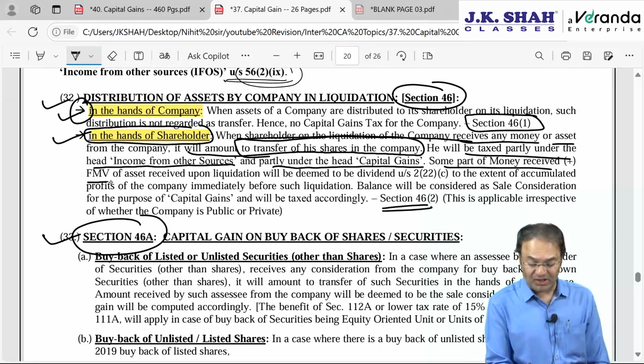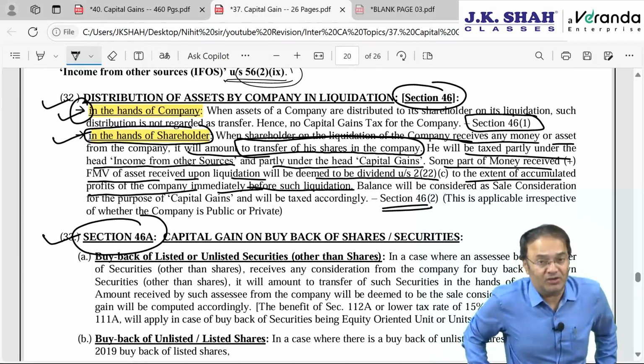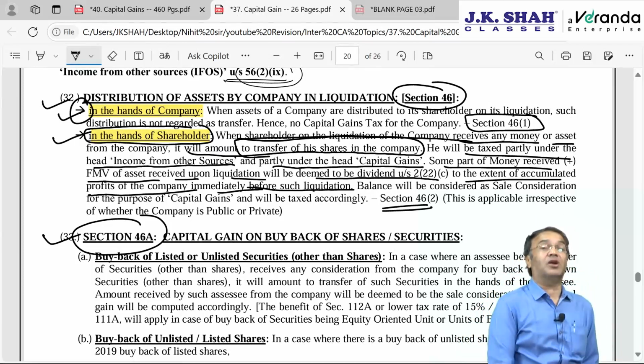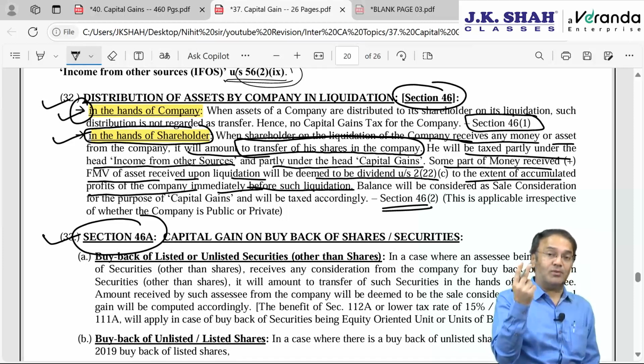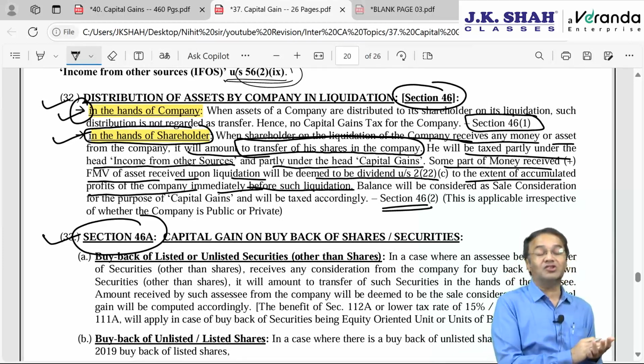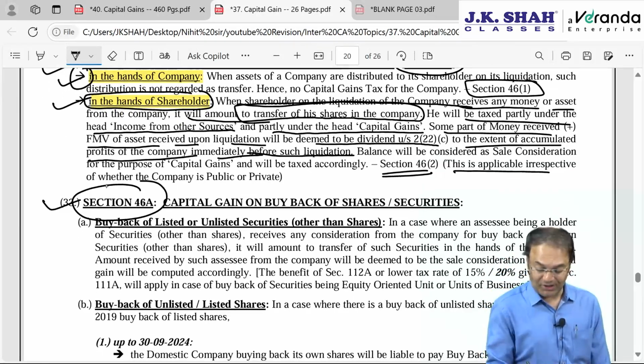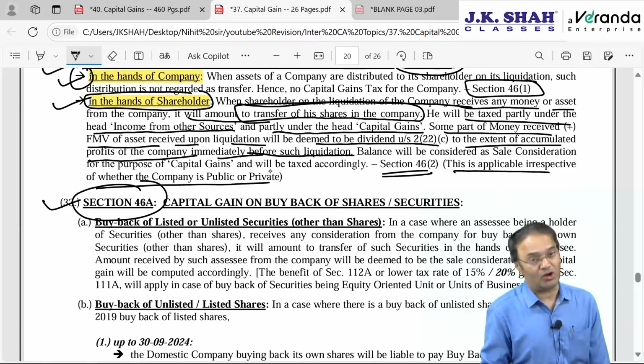Some part of the money received plus FMV of the asset received upon liquidation will be deemed to be dividend under section 2 clause 22 subclause C, to the extent of accumulated profits of the company immediately before such liquidation. It will be deemed as dividend. Say you received 10 lakh rupees from the company either by way of money or by way of non-monetary compensation. You received something worth 10 lakh rupees. Out of 10 lakh, something will be deemed as dividend and the balance amount will be sale consideration for your shares which you have sold. This is applicable irrespective of whether the company is a public company or a private company. So let's try to understand this concept with the help of one example.